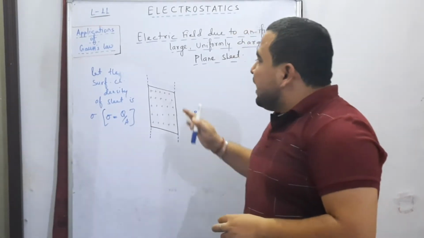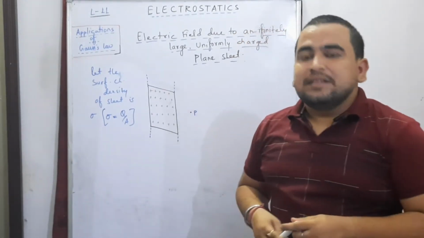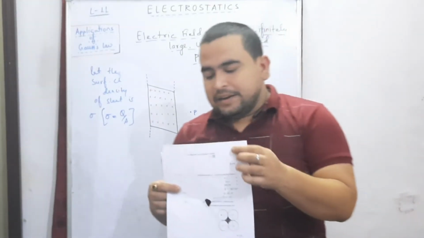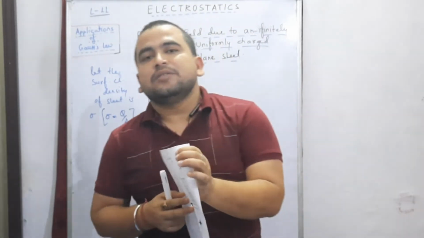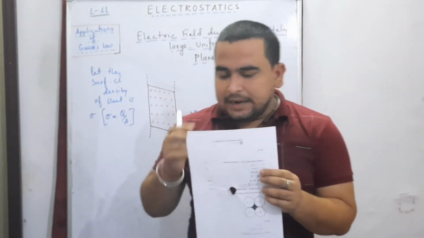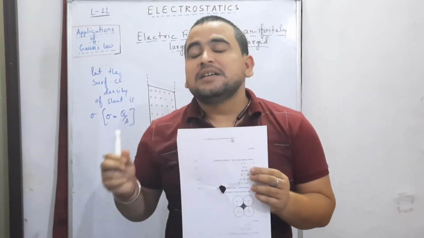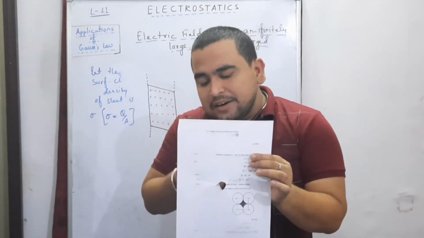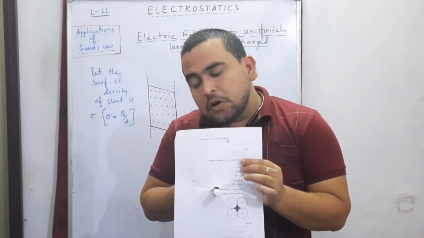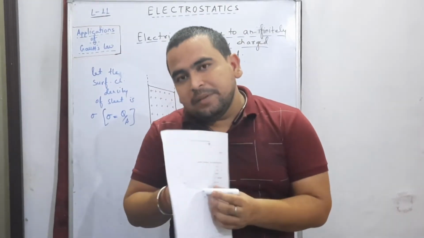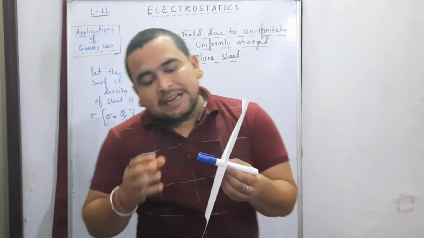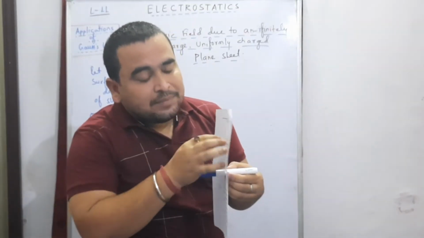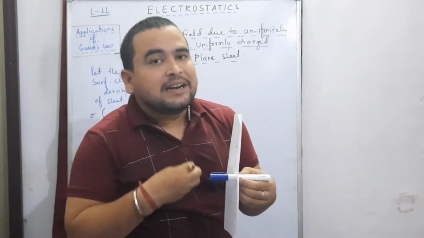Now, how can we assume the Gaussian surface? Let me take an example and you will get a clear concept. If this is the sheet in our hand, the uniformly charged large plane sheet, and if we pierce a cylinder just like this, crossing the sheet from the middle, do you think that this cylindrical surface is enclosing some section of the sheet inside it?